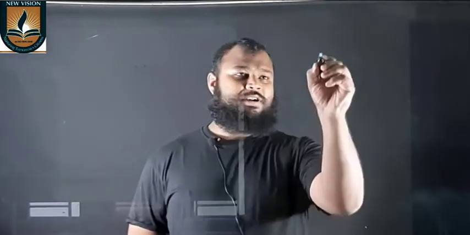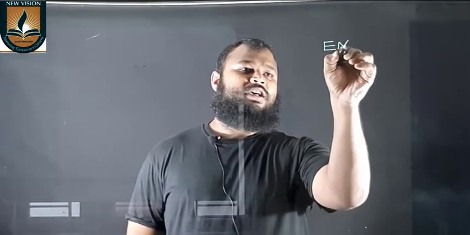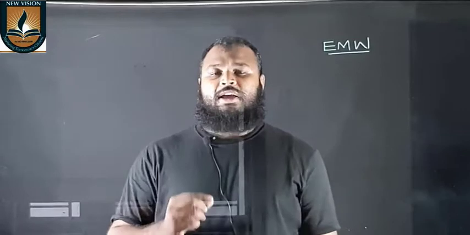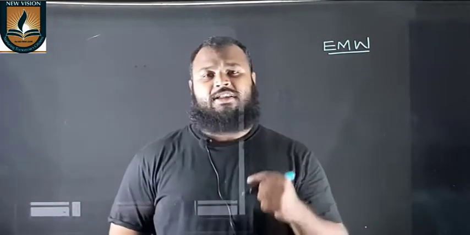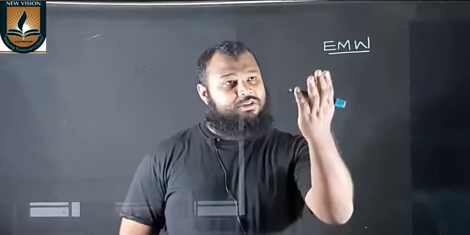Let's discuss light. Light is a part of the electromagnetic spectrum. Let's see what the electromagnetic spectrum is. There are different waves in the electromagnetic spectrum called electromagnetic waves. These electromagnetic waves are produced by accelerating charges. So when a charge gets accelerated, there is a variation of electric field and hence a variation of magnetic field due to induction, and those are the electromagnetic waves produced.